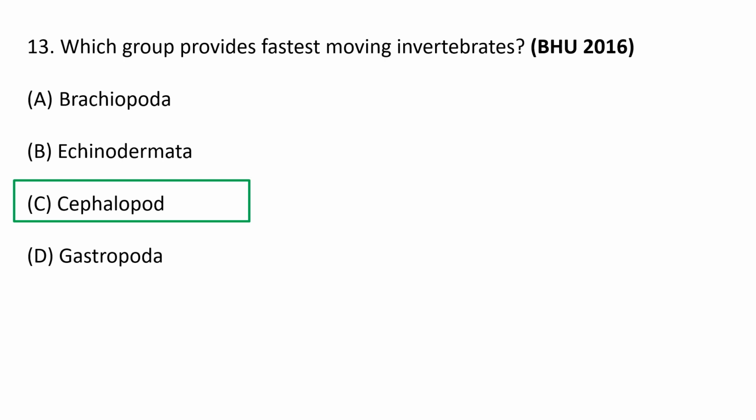Although species specific differences exist, its high level of complexity is almost certainly due to the fact that cephalopods are very active and fast moving, and they have a predatory lifestyle, and their complex behavior and extreme flexibility of response to different environmental situations. So these are the fastest moving invertebrates. Cephalopods. C is the correct option. Next question.